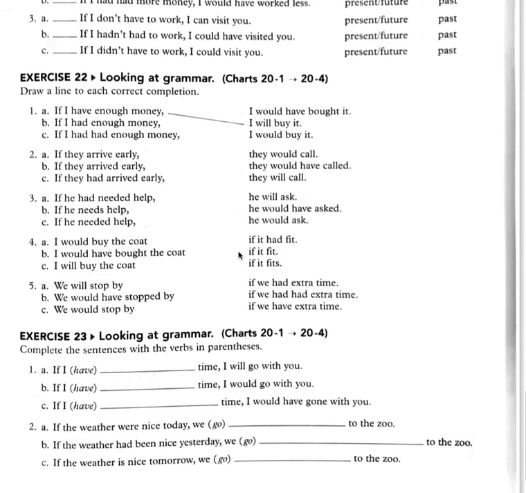And I would have bought the coat if it had fit. This is past perfect, so would have and the past participle. I would have bought the coat if it had fit. Letter C, I will buy the coat if it fits. This is real in the present future.